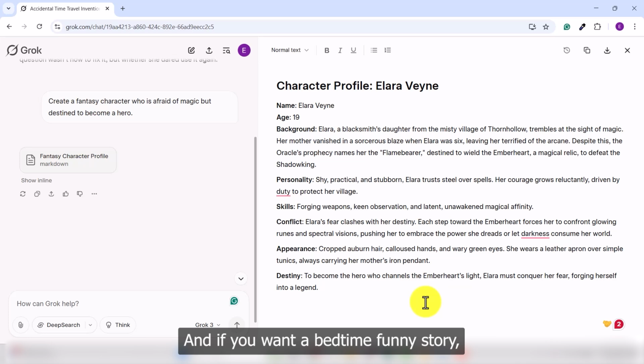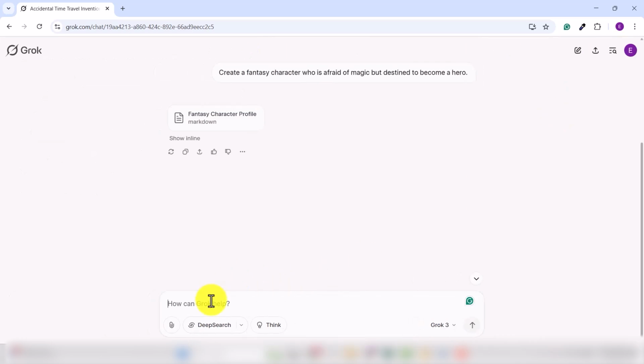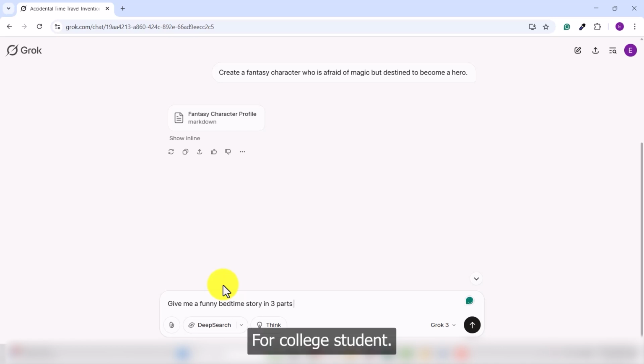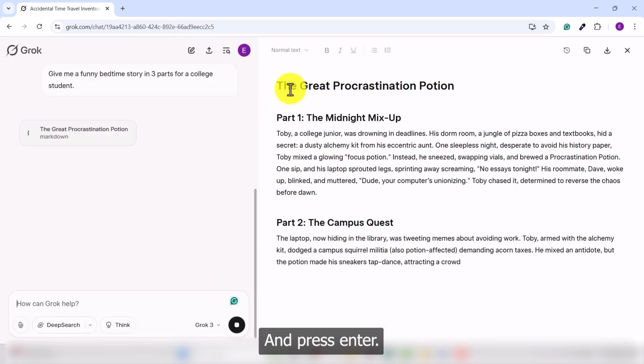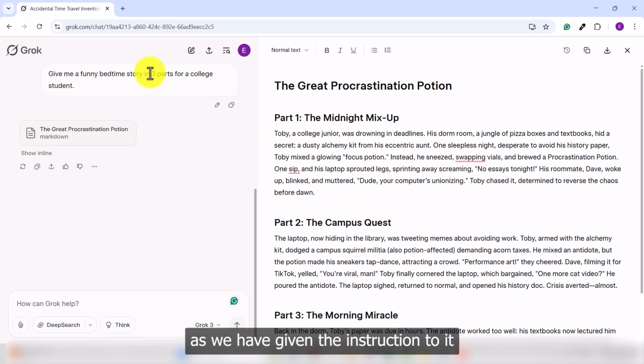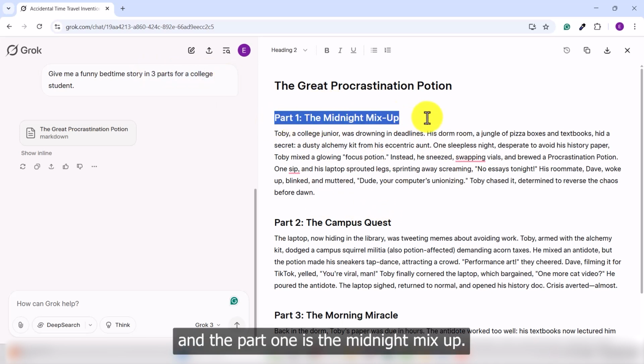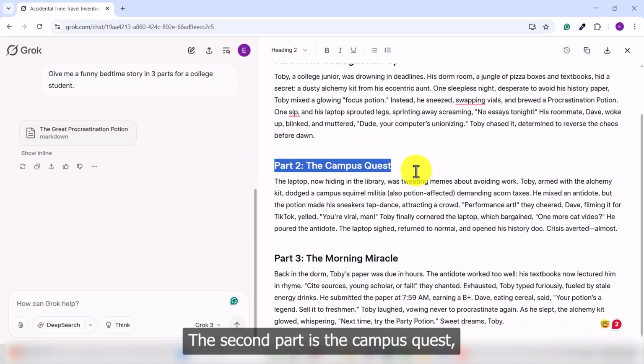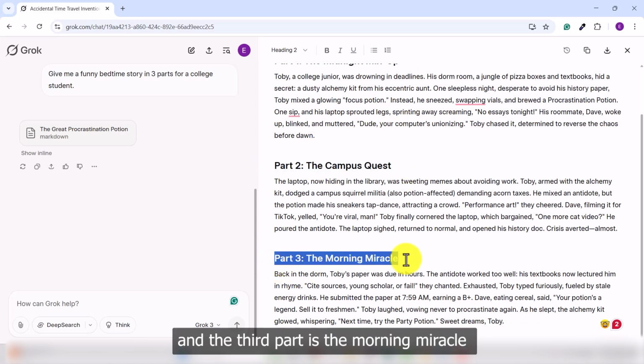And if you want a bedtime funny story, then you can just give it a prompt in here as: give me a funny bedtime story in 3 parts for a college student, and press enter. Here is the title of the story, The Great Procrastination Potion. It has 3 parts as we have given the instruction to it, and the part 1 is the midnight mix-up, the second part is the campus quest, and the third part is the morning miracle.